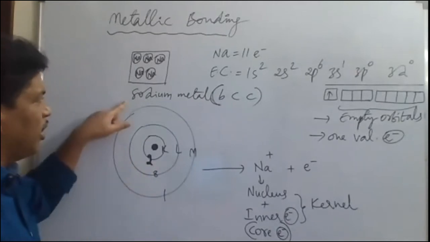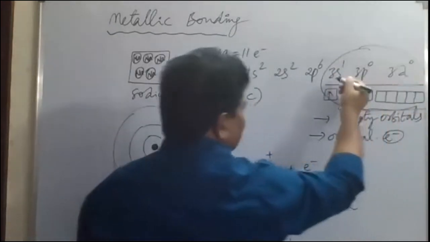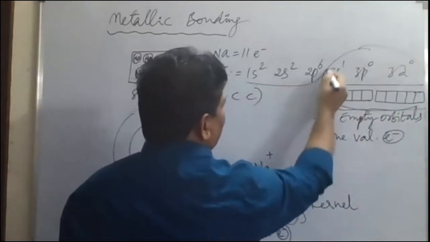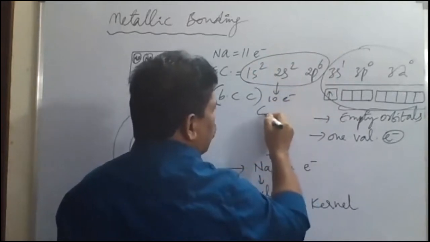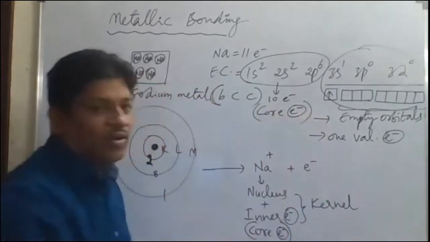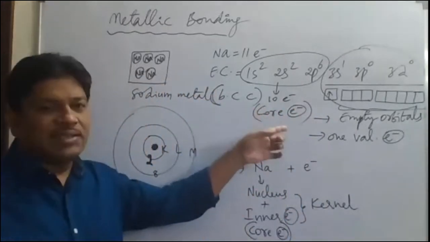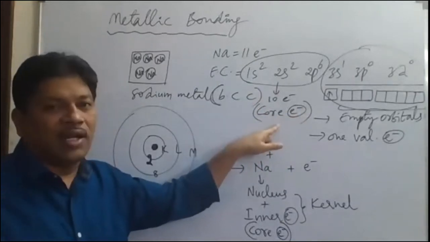Now, in this case, sodium has one valence electron. Here it is in the outermost orbit. One valence electron is there. The remaining 10 electrons are called core electrons. Core electrons meaning what? Inner electrons. Other than the valence electron, all the remaining electrons are called core electrons.